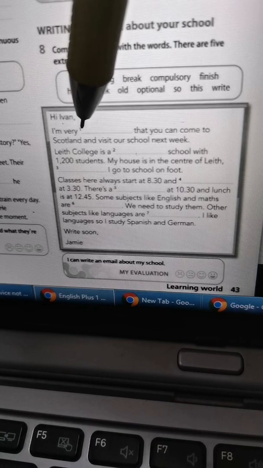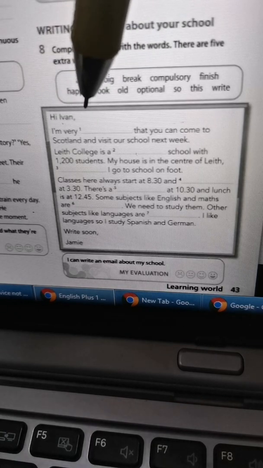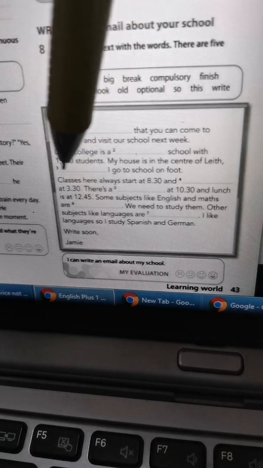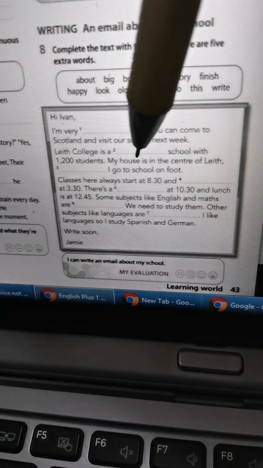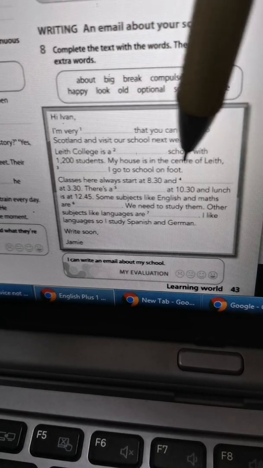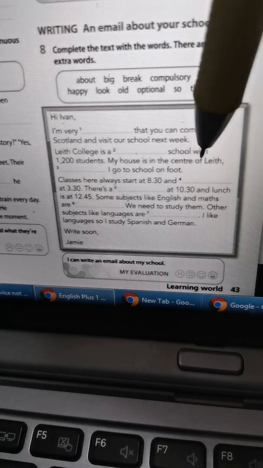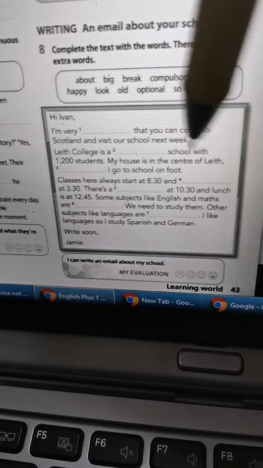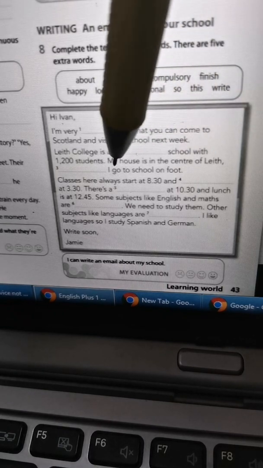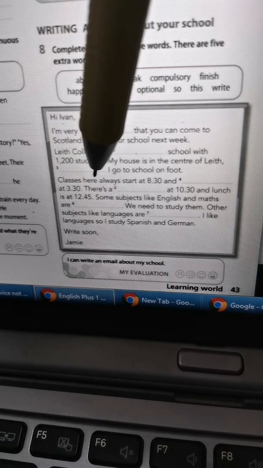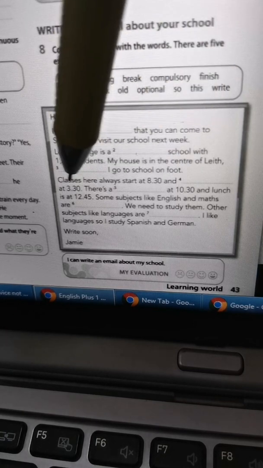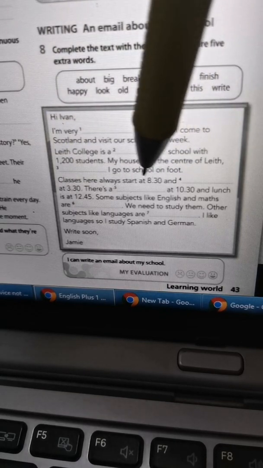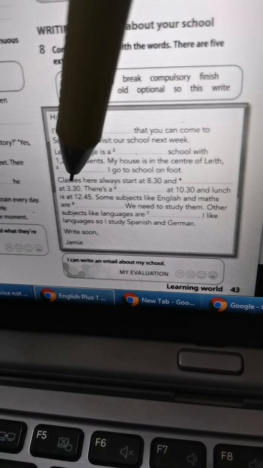So this is a feeling. I'm very happy. Left College is a school with 1,200 students. Wow, that's a lot. So it's a big school. My house is in the center of Left. Center 中心. Left College, center of Left. 所以中心的话代表不会很远. It's very near to the school. So I go to school on foot. Classes here always start at 8:30 and end at 3:30. Classes start 开始 at 8:30 and 结束 at 3:30.